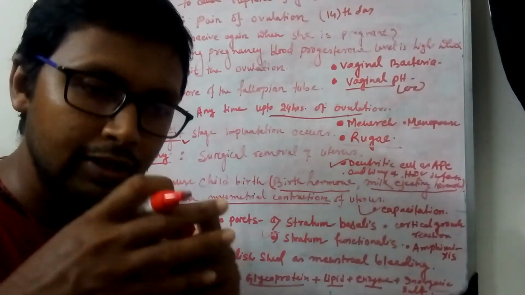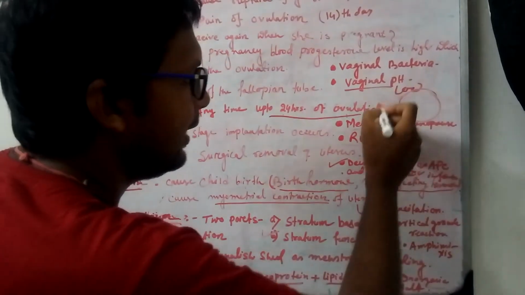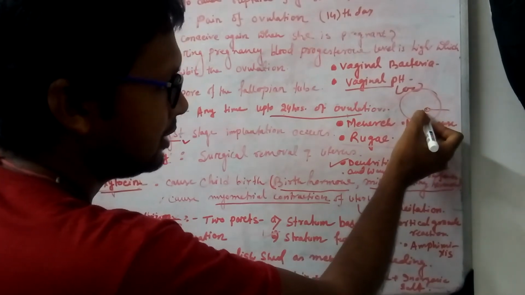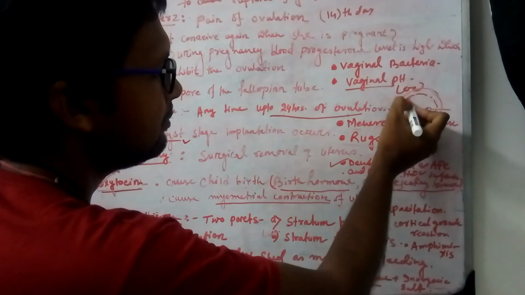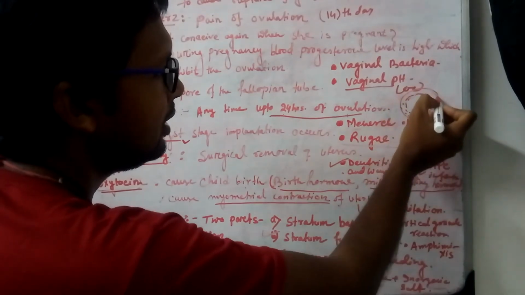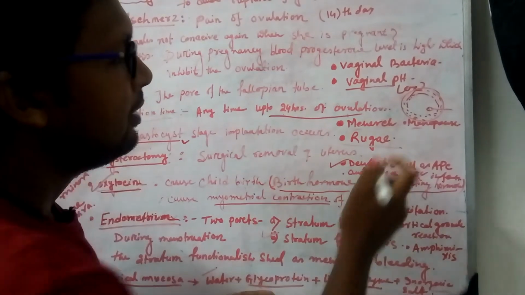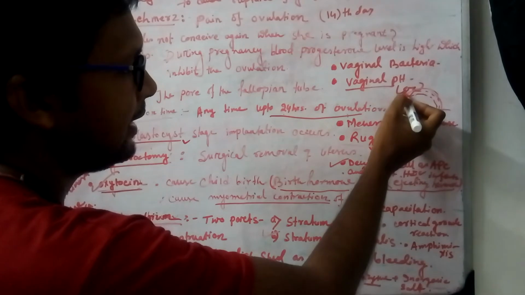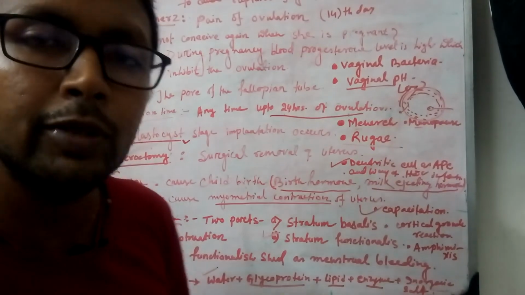These glands then spread towards the periphery. Suppose this is an egg, and after the sperm gets entry into the cytoplasm, the cortical granules spread towards the periphery and release some chemical substances into the perivitelline space, that is the space present between the zona pellucida and the cytoplasmic membrane of the egg.